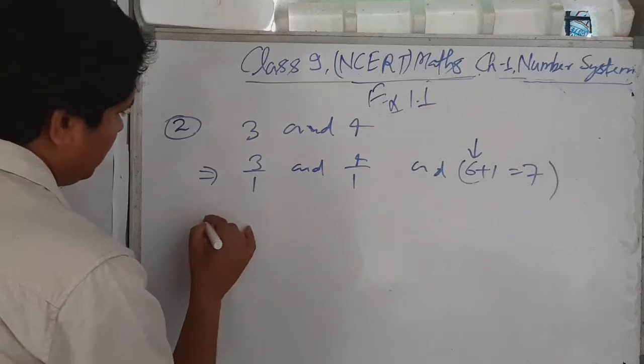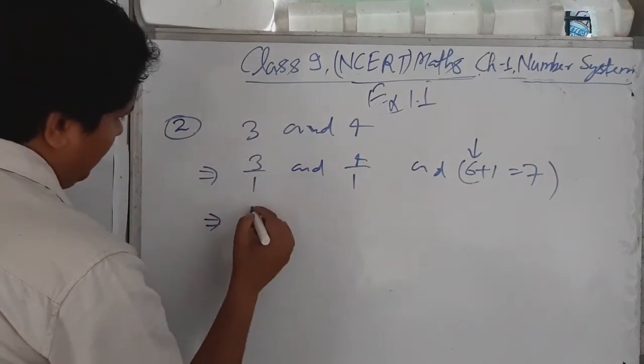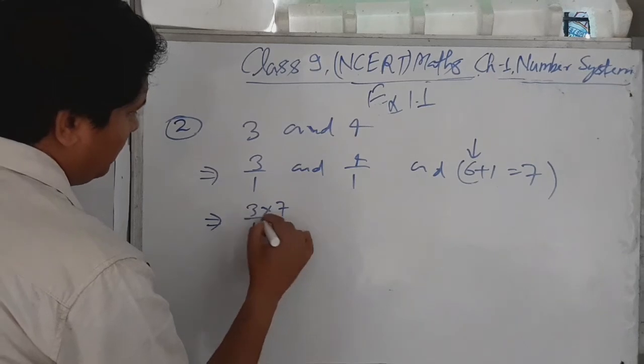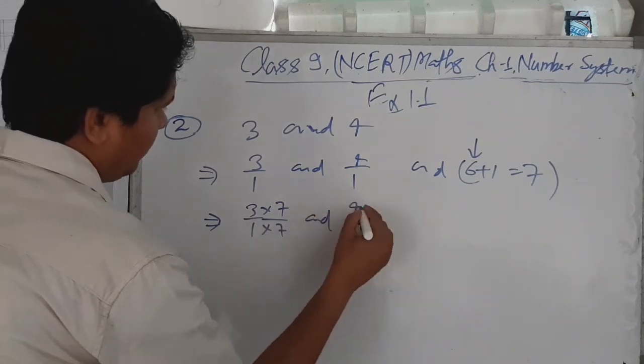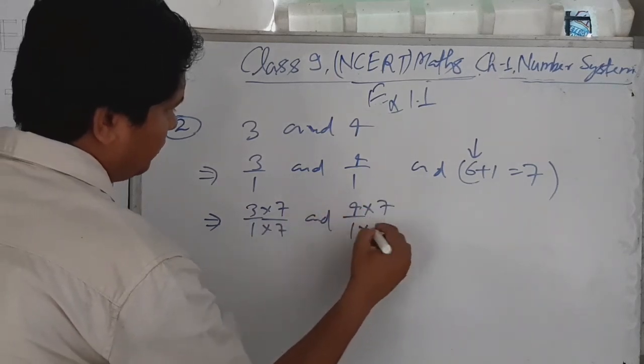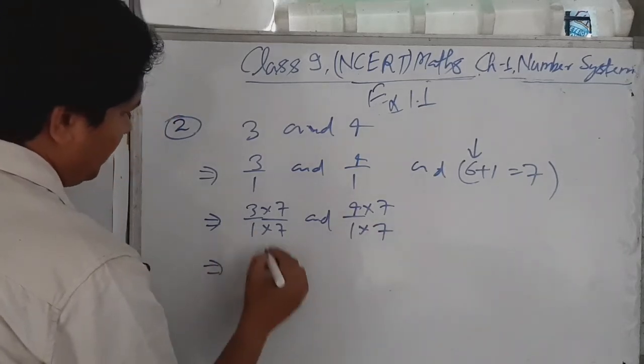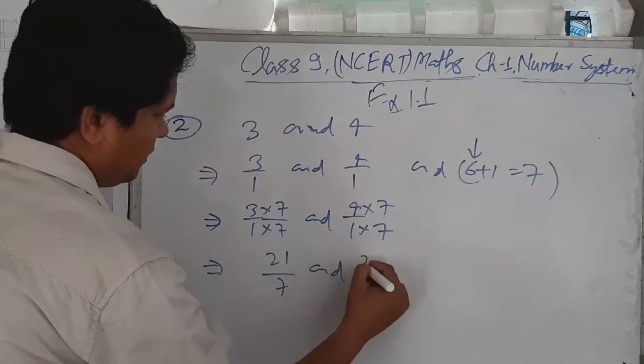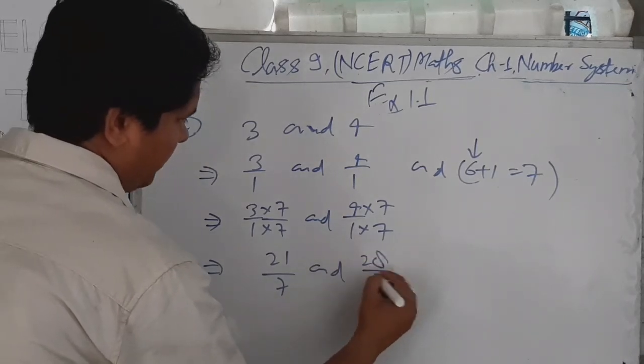Then we can write 3/1 into 7 over 7 and 4/1 into 7 over 7. This can be written as 21/7, and this can be written as 28/7.